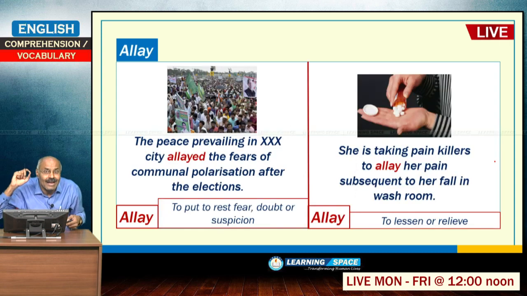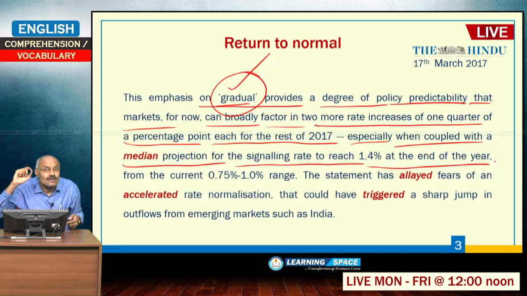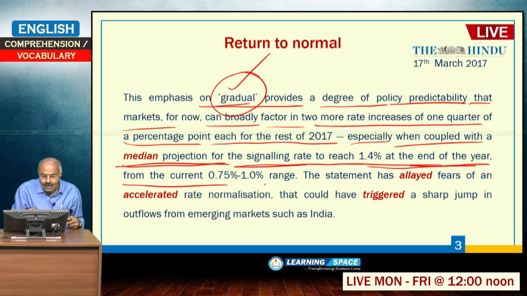So, when the set of values are arranged, this is the median projection for the signaling rate to reach 1.4% at the end of the year from the current 0.75% to 1% range, right. So, the meaning of this is the median projection for the signaling rate to reach 1.4% at the end of the year from the current 0.75% to 1% range.